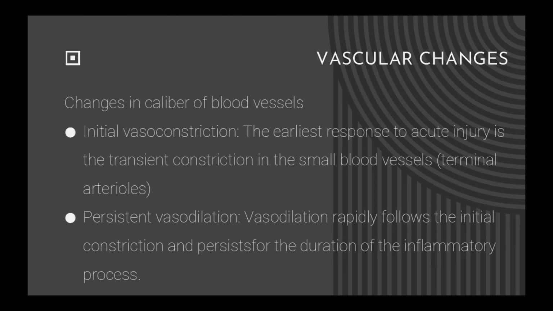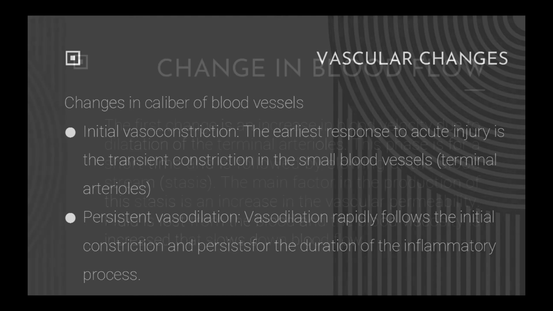First, vascular changes. Changes in caliber of blood vessels. Initial vasoconstriction. The earliest response to an acute injury is the transient constriction in the small blood vessels. Persistent vasodilation. Vasodilation rapidly follows the initial constriction and persists for the duration of the inflammatory process.